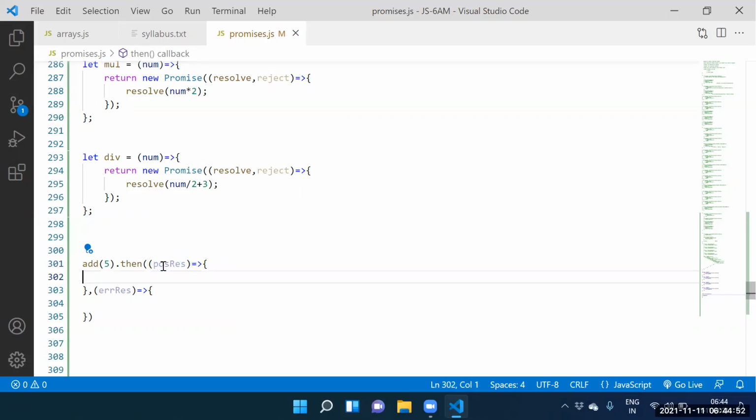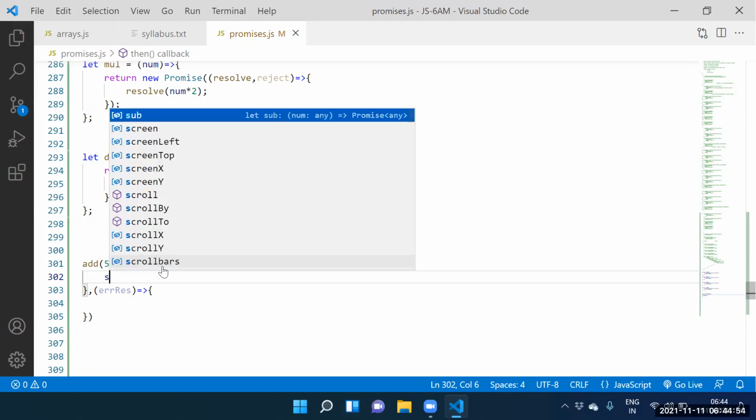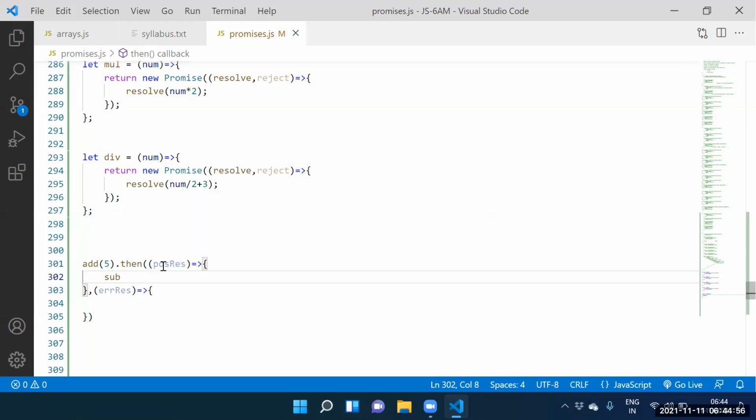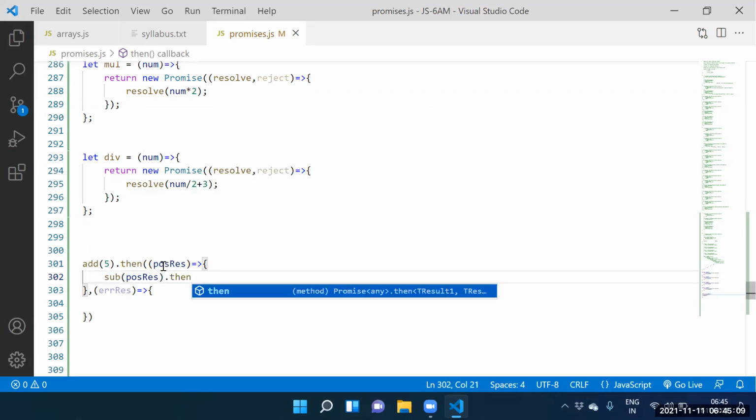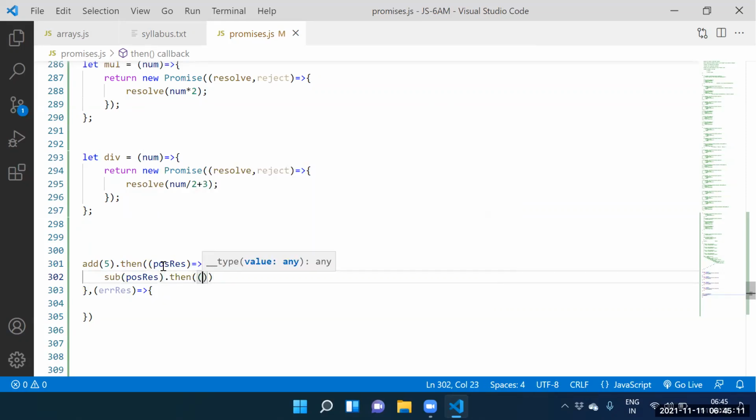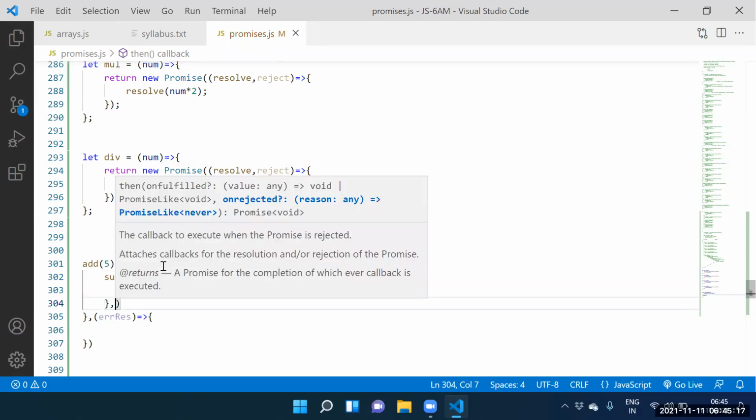Guys, can I call the second promise? Yes. Subtraction, what do you want to pass? Positive result here, dot then. Here, how many arguments do we need to supply? 2 arguments. Here itself positive result, comma, next one.